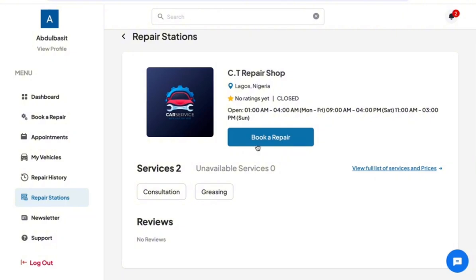You can book a repair for that specific station by clicking on the book a repair button, and it takes you to the book a repair process.